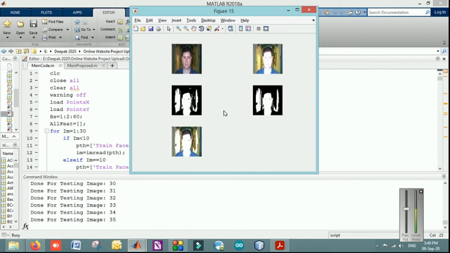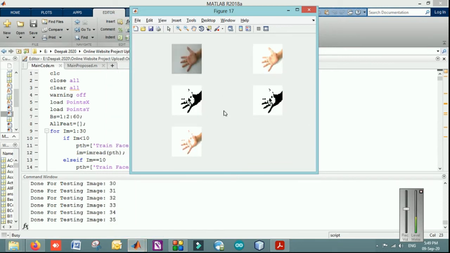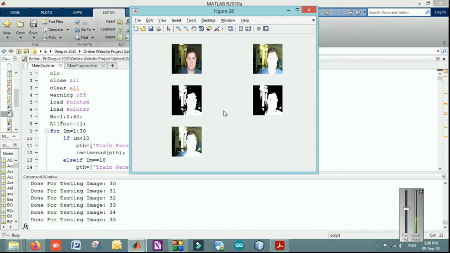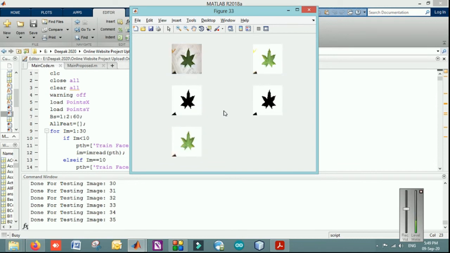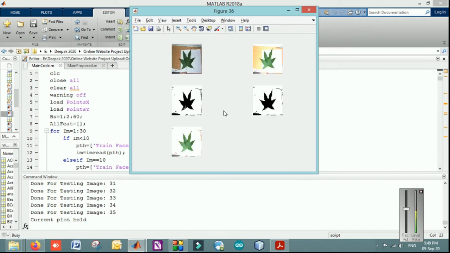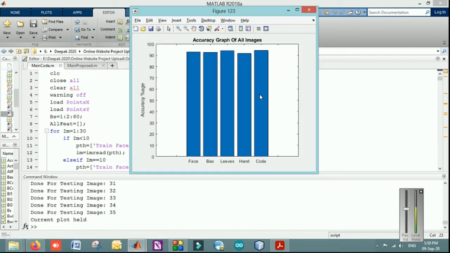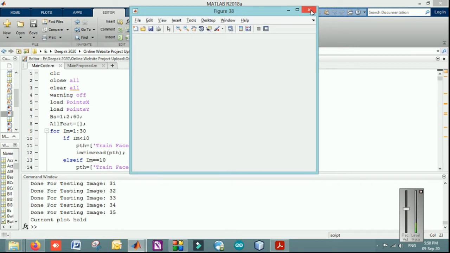These are the images for the testing that we have placed in the test dataset, which were not used in the training section. So it is processing them, extracting the features and detecting the objects, where it is and what it is. See, these are the accuracies for the face, leaves, hand and our proposed algorithm.